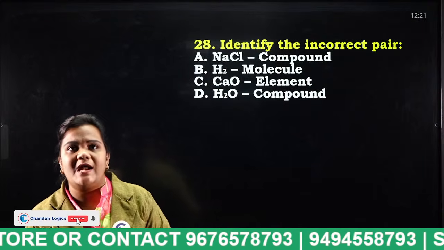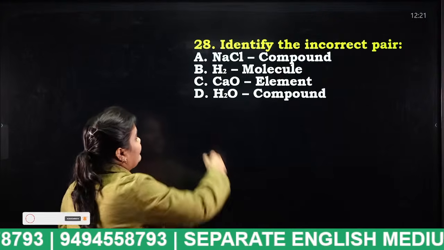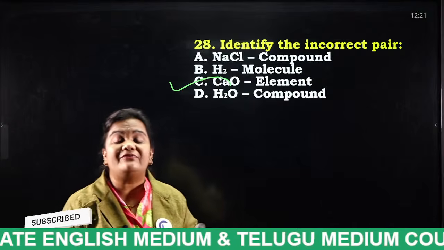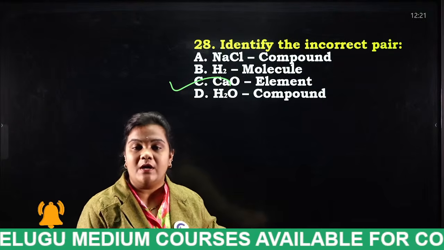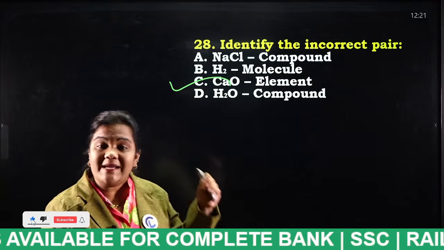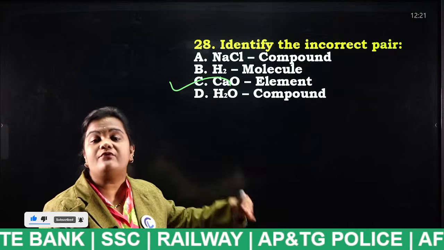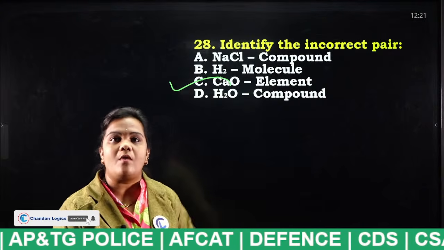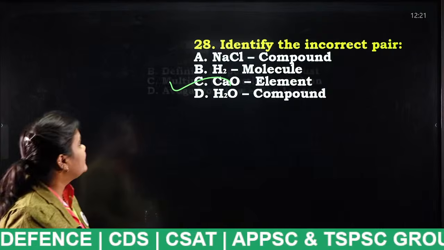So tell me students, what is the answer for this question? Identify the incorrect pair. Why? Because calcium and oxygen are two different elements, both combined together to form a compound, but they have mentioned it is an element. If there is only calcium, we can call it an element, but there is a mixing of two different elements. Mixing of two different elements gives us what? Compound. Okay, done. Next.